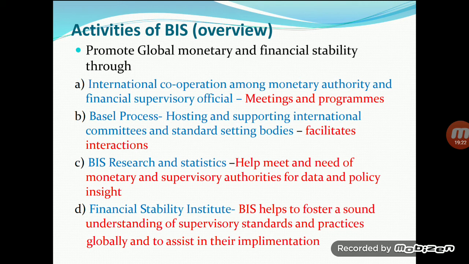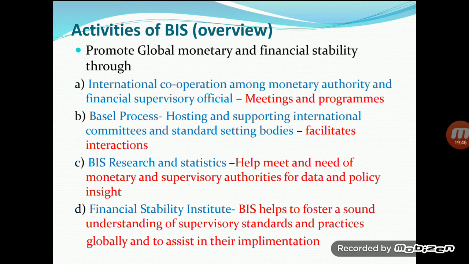So these are the standard rules created by this Basel committee, and this Basel process also sets some standards in the world.